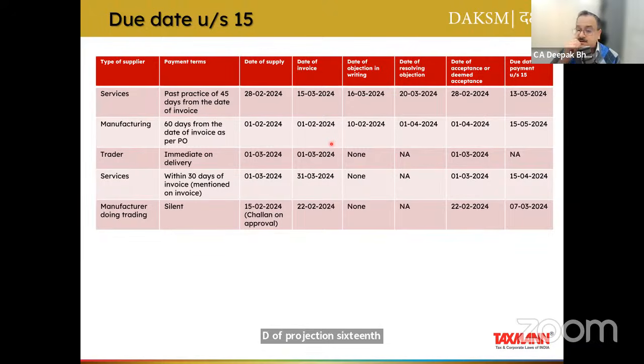Please appreciate, since the objection has been raised on 16th March, it is beyond 15 days. So since there is objection beyond 15 days, that objection has no meaning. In that case, the concept of deemed date of acceptance shall come into picture. And what is deemed date of acceptance? The date of supply. And what is the date of supply? 28th of February.